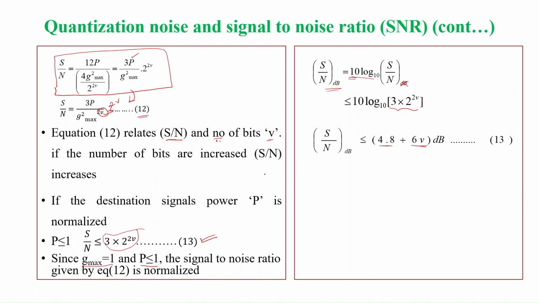If the input signal is assumed as a sinusoid, then you have to continue till this point, whatever I have done till now. Instead of doing this, we will do different steps.